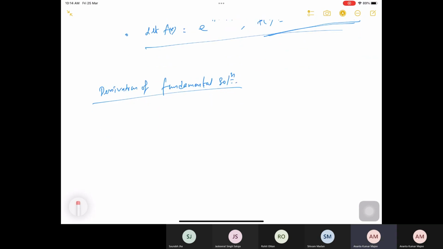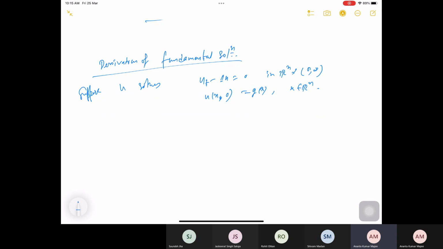Now suppose my u solves my heat equation, u_t minus Laplace of u equal to 0 in R^n cross (0, infinity), with initial condition u(x, 0) equal to g(x), x in R^n. Suppose g is nice, and all these things are given to you, and maybe you can think of u as smooth also.